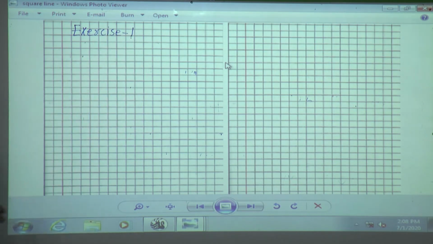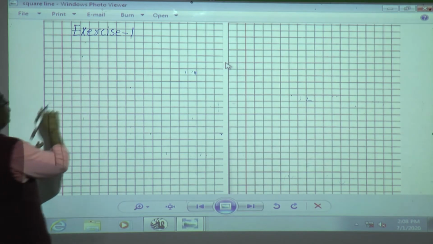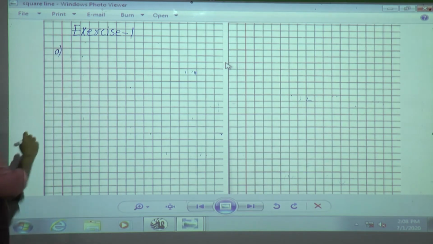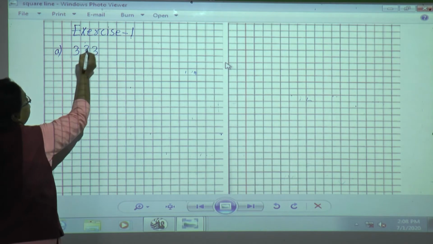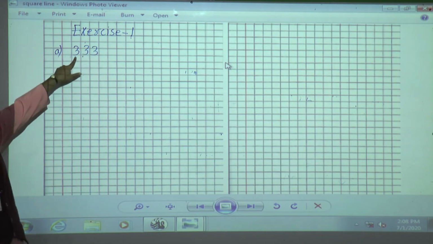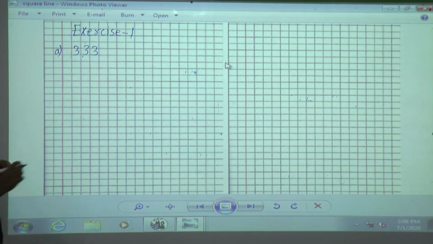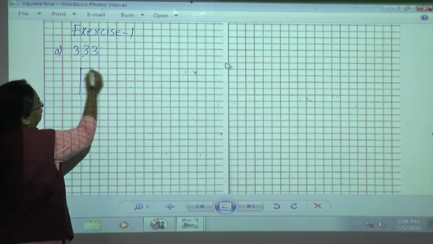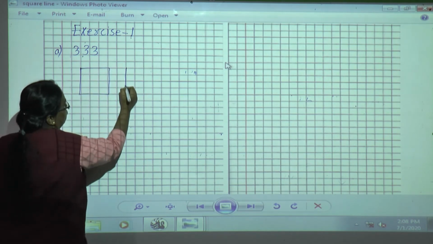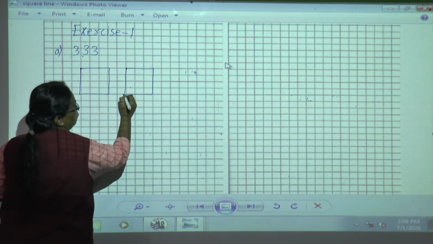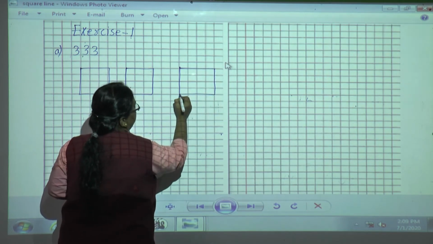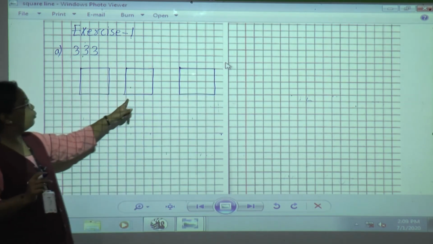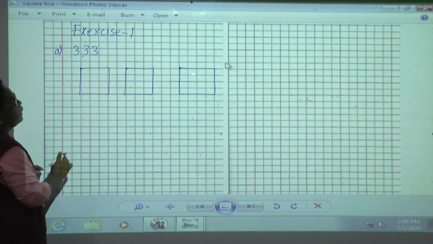Okay. Now see, first A is given: 3, 3, 3. Now what will you do here? You will draw 3 sheets. You will draw 300. In this way, 1, 2, and this is 3. This is 100, 200, 300. This is 300. Then what will you do?